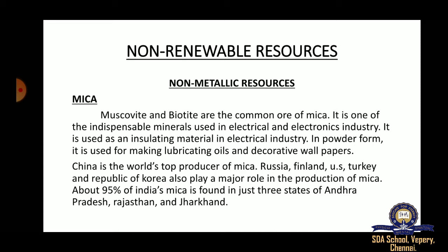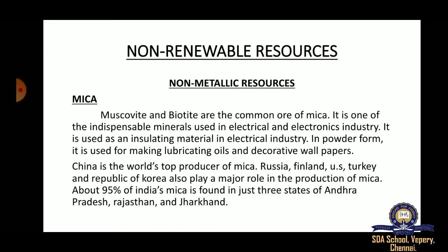Lubrication means whenever two metals come into contact, it creates friction. They collide with each other. So what happens when two substances come into contact? They start to break, they corrode.